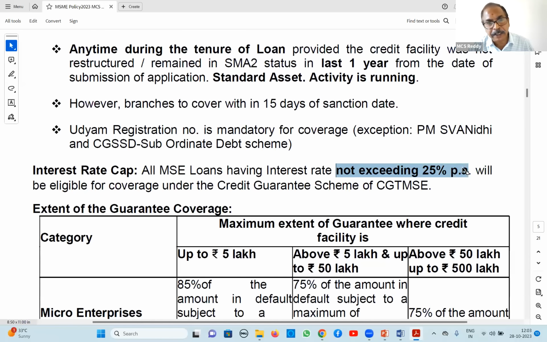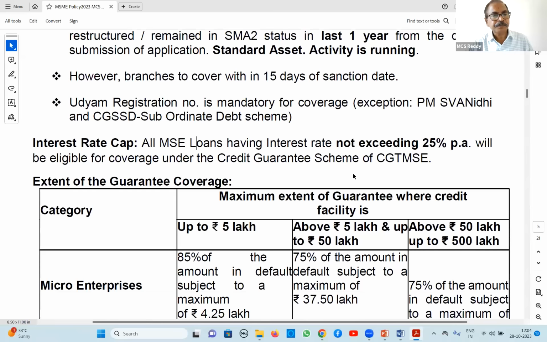As per RBI guidelines, whatever interest rate is being charged, that loan is eligible. Earlier this guideline was kept because if you are charging an abnormal rate of interest and asking us to cover the guarantee, they will not give it. So now that norm is changed. If as per RBI guidelines we are charging, yes, it is eligible, you can cover, not 25%, right?